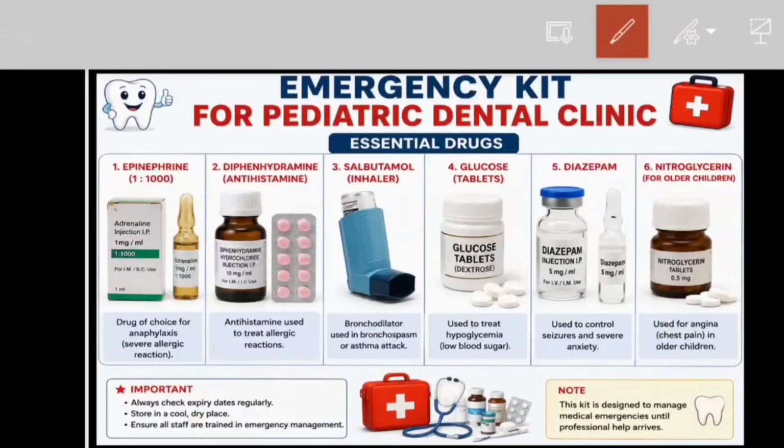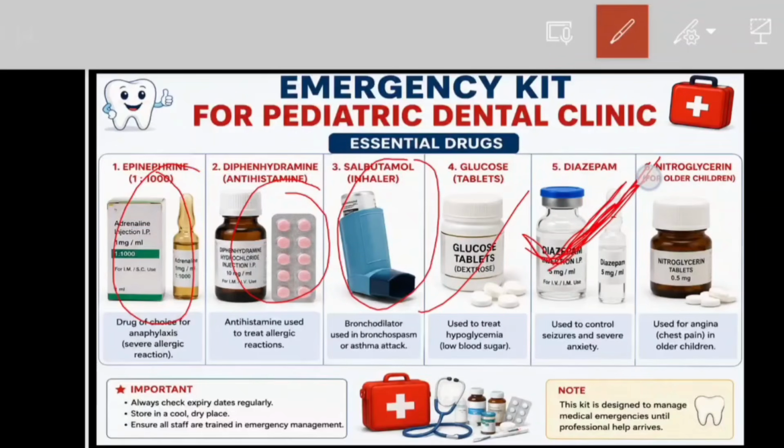Here, epinephrine is used for anaphylaxis. Diphenhydramine is an antihistamine used to treat allergic reactions. Salbutamol inhaler is used for bronchospasm, that is an asthma attack. Glucose tablet is used to treat hypoglycemia. Diazepam is used to control seizures and severe anxiety. And the last one is nitroglycerin, which is used for angina chest pain in older children. So this is the emergency kit you have to have in a pediatric dental clinic.